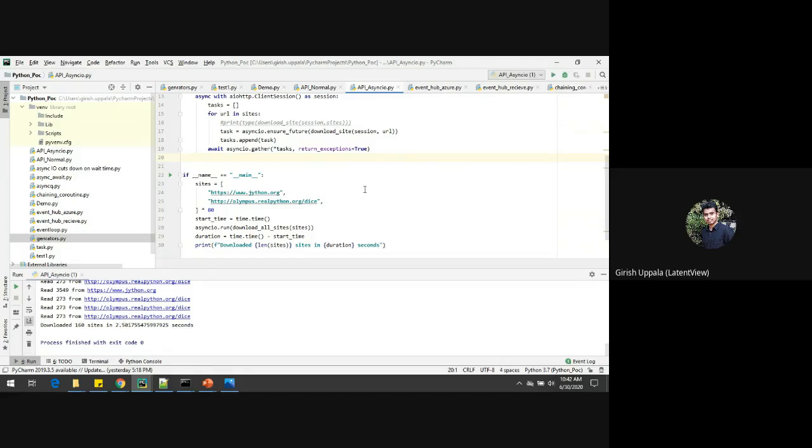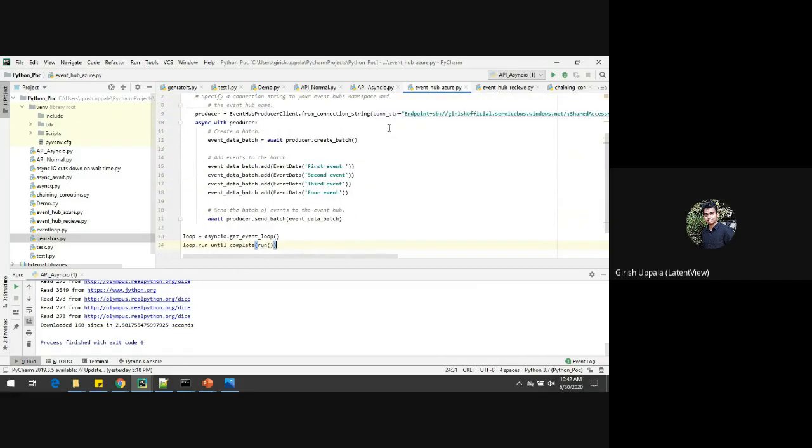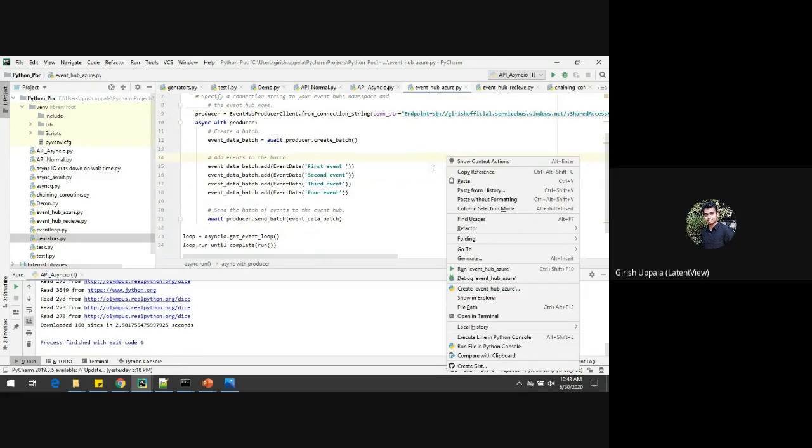There are so many APIs in the asyncio library. You can use all those APIs for the event loop. Each API will have some specific functions. You can go through that library later, and I'll show you the reference as well. In the same way, here I'm doing an API call and returning some data on Azure. If you see this, I'm sending some messages using Event Hub. Let me execute this.